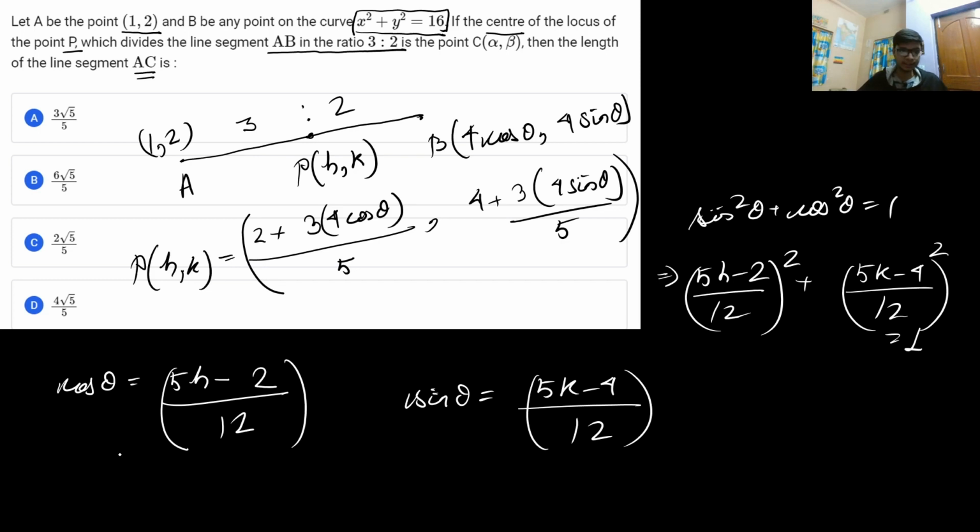So let us check the answers. The answers do have an option. Yes, it has option number A, which is 3 root 5 by 5 units. So that is the right answer to this particular problem.